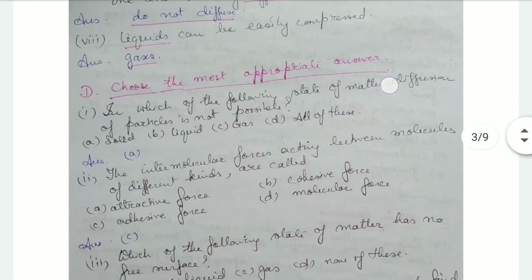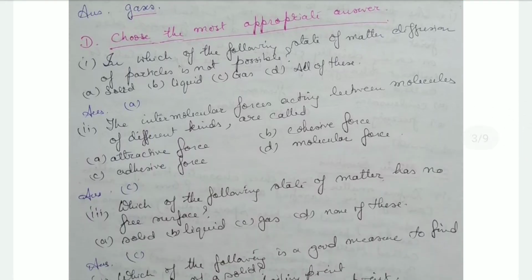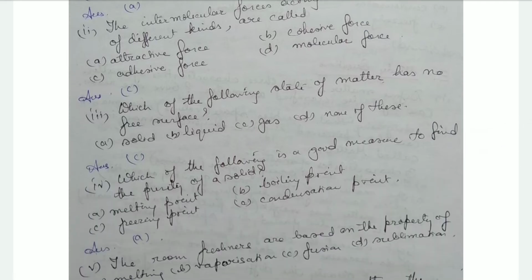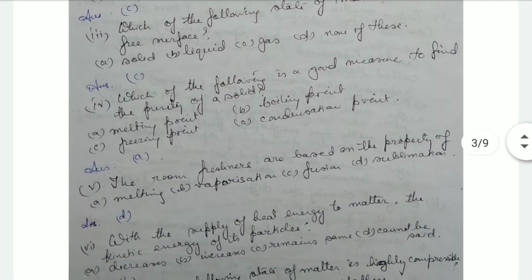Then choose the most appropriate answer. In which of the following states of matter is diffusion of particles not possible? In case of solids. The intermolecular forces acting between the molecules of different kinds are called adhesive force. Which of the following states of matter has no free surface? It is gases. They do not have any free surface. Which of the following is a good measure to find the purity of a solid? It is the melting point.